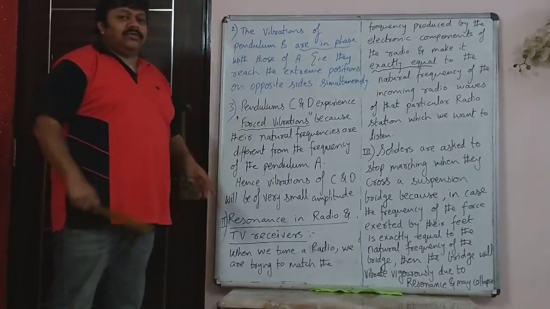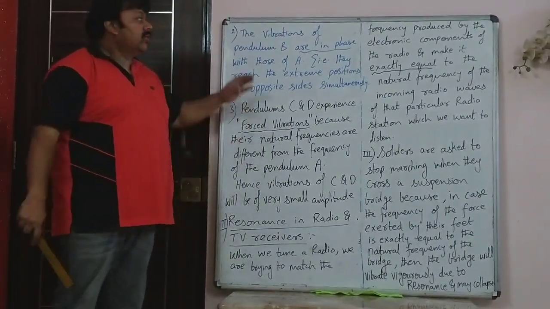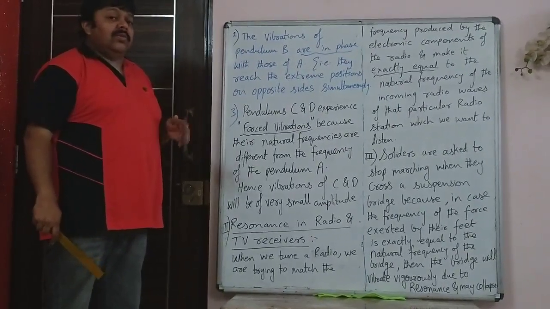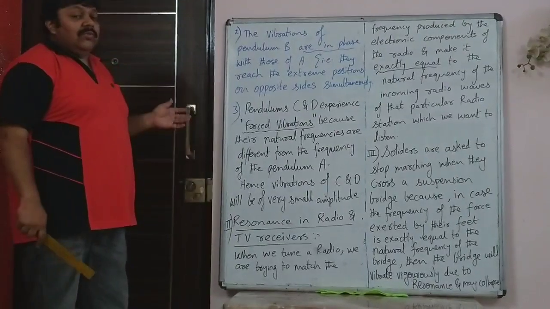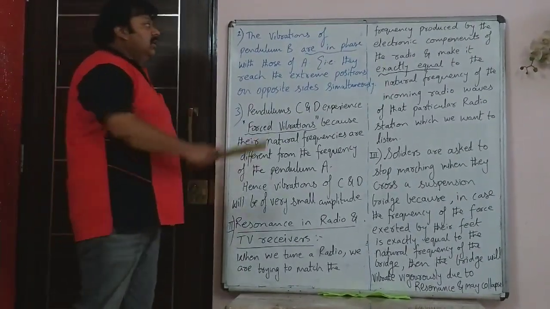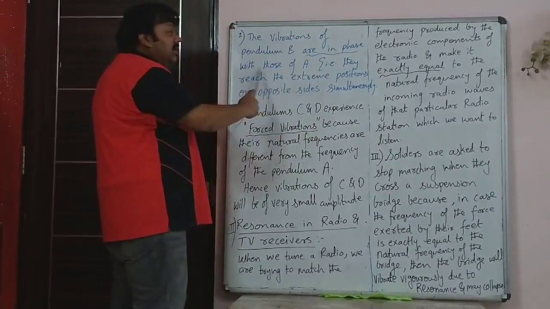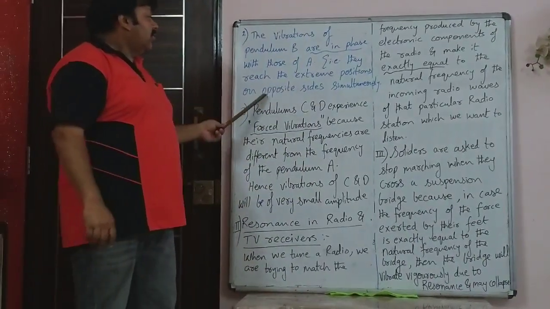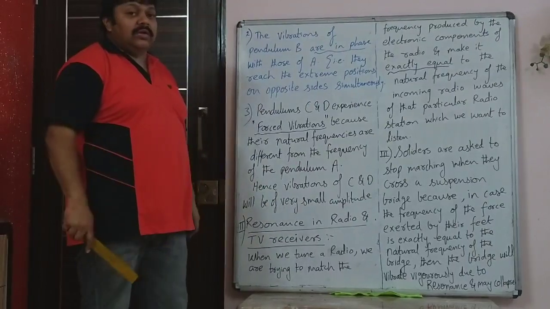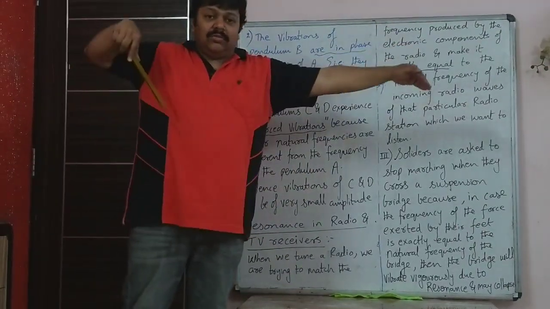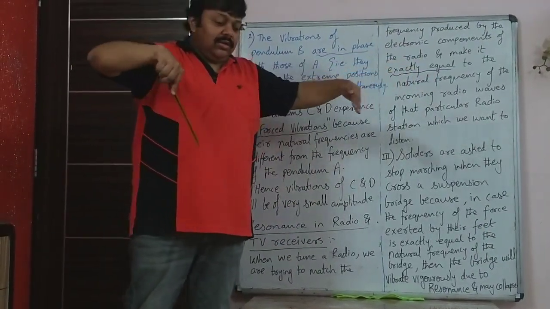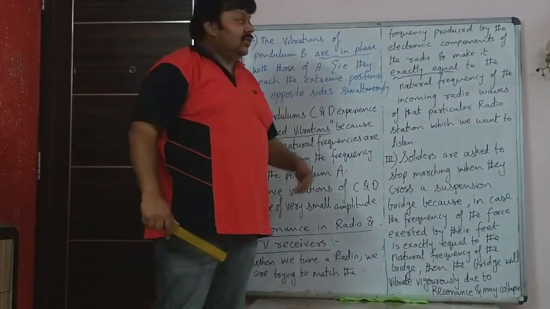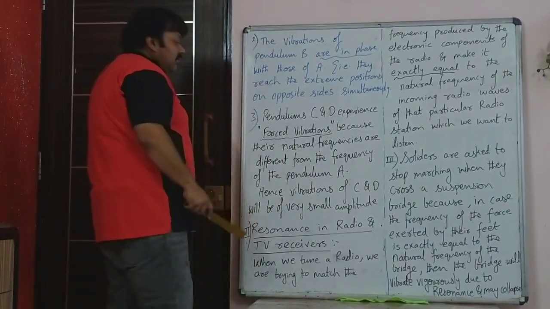Now this is what I had explained in case of those four pendulums, that A and B are the same length, so B is experiencing resonance when A was forced to vibrate. The vibrations of pendulum B are in phase with that of pendulum A, that is, they reach the extreme position on opposite sides simultaneously. So when A is at that extreme, B is at this extreme, then they move this way, A comes to this extreme, B goes to that extreme. That is what is mentioned here.